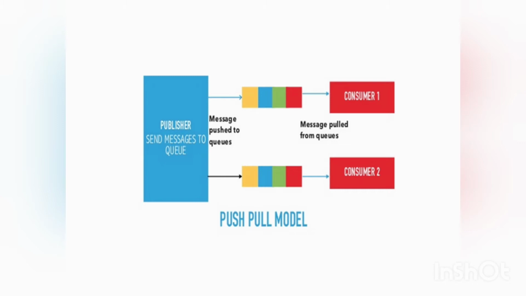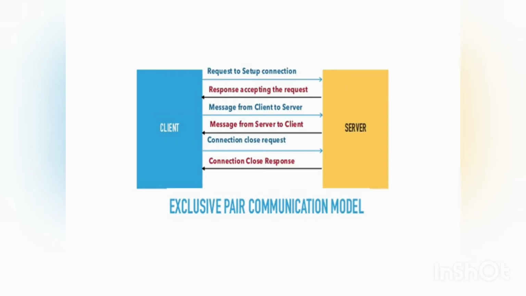Next one is the exclusive pair communication model. Exclusive pair is a bidirectional, fully duplex communication that uses a persistent connection. Persistent connection means the network communication channel remains open for further upcoming HTTP requests and responses rather than closing after a single HTTP exchange. Once the connection is set up, it remains open until the client sends a request to close the connection.